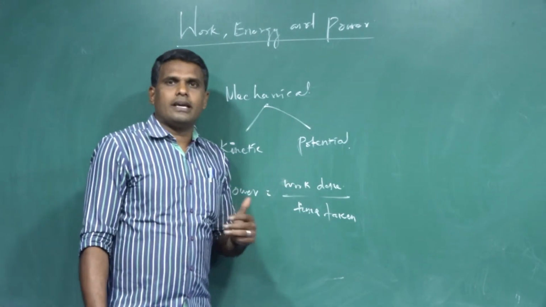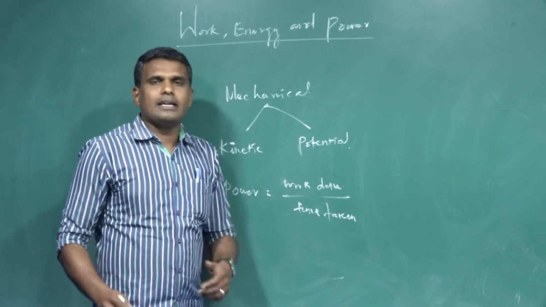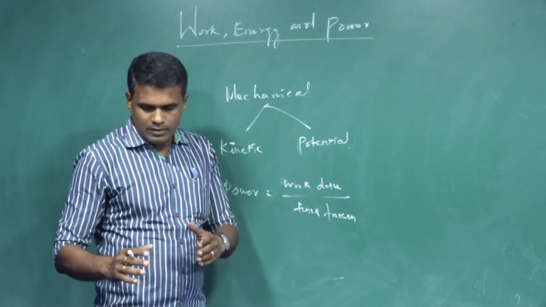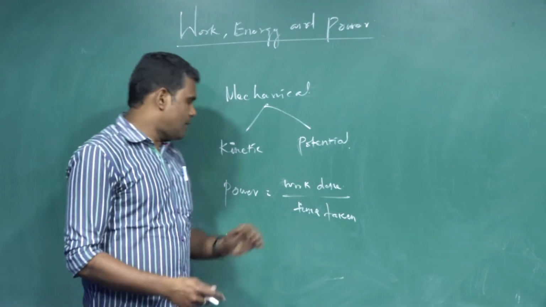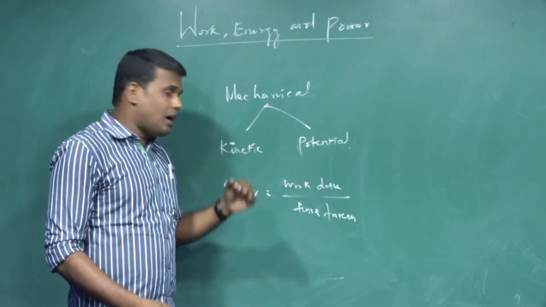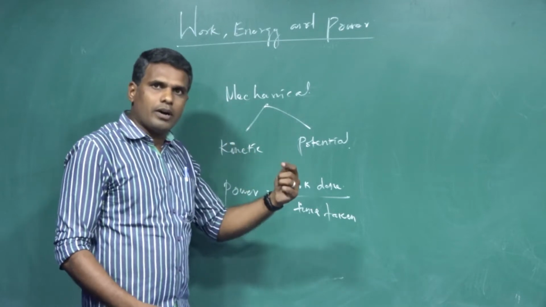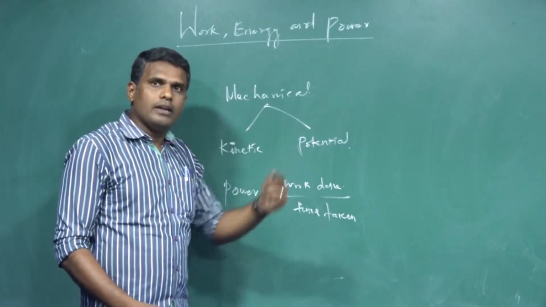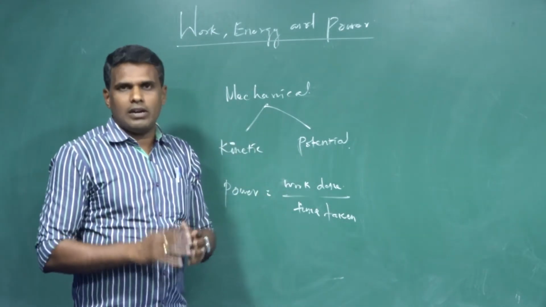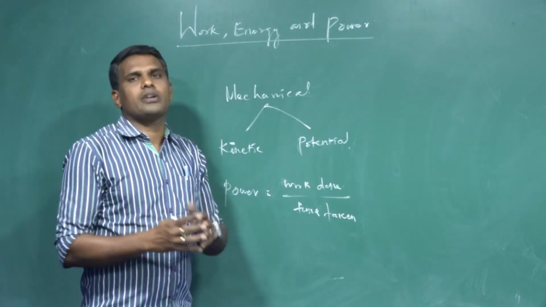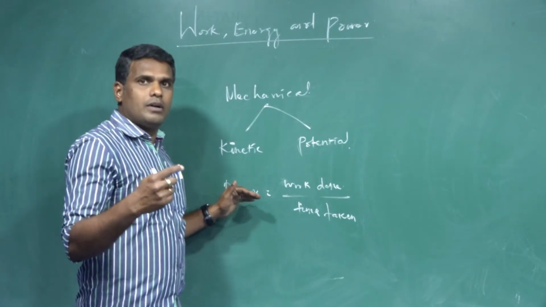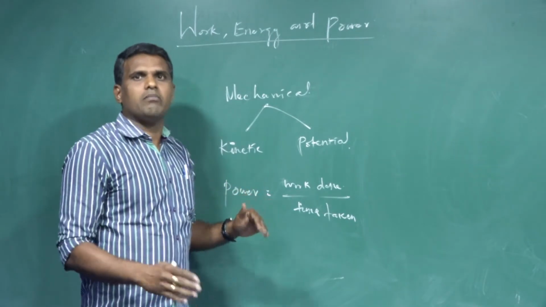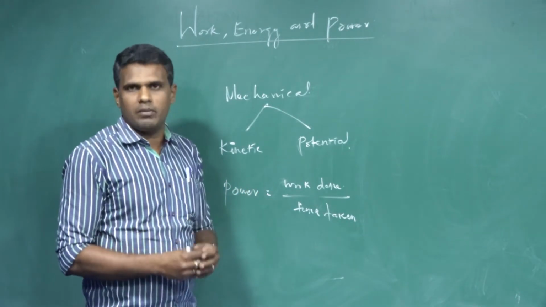Suppose you say a cricketer is hitting a ball and he gave a powerful hit. A powerful hit here refers to the force acting on the body which displaces the body within a very short interval of time. That means the power delivered by him is more.